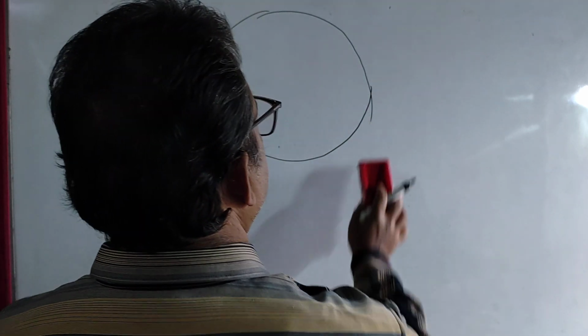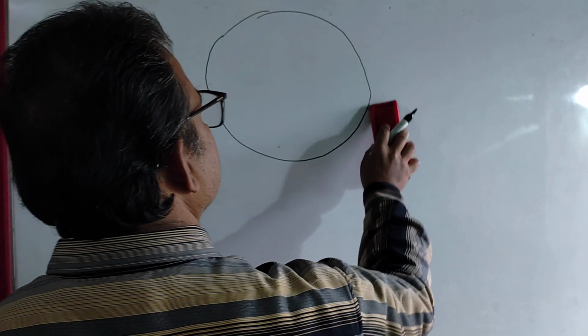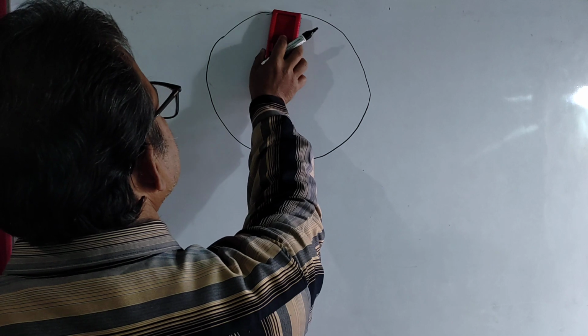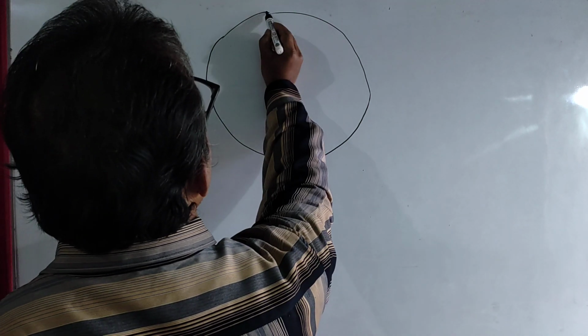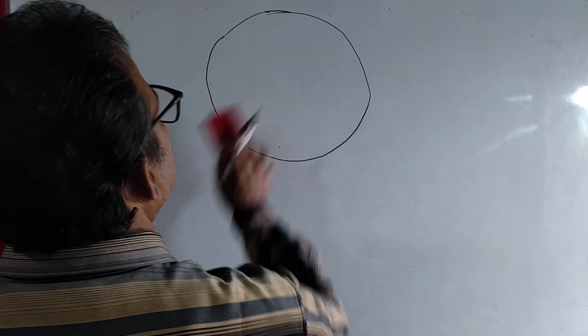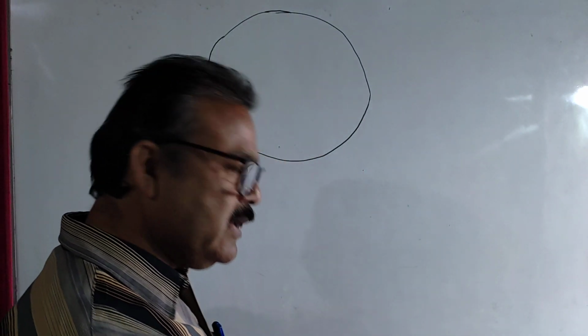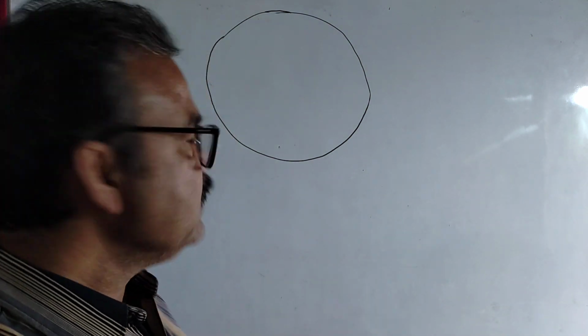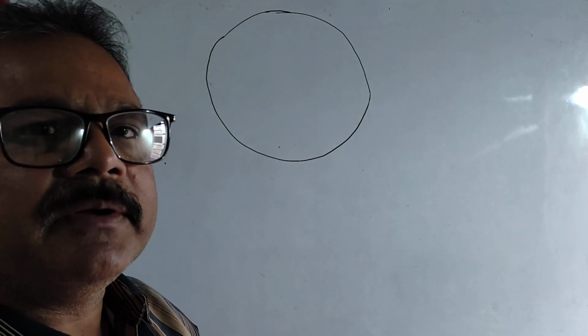Don't think that it is a circle, it is a sphere, like a football. And this sphere is made up of mirrors. Clear?